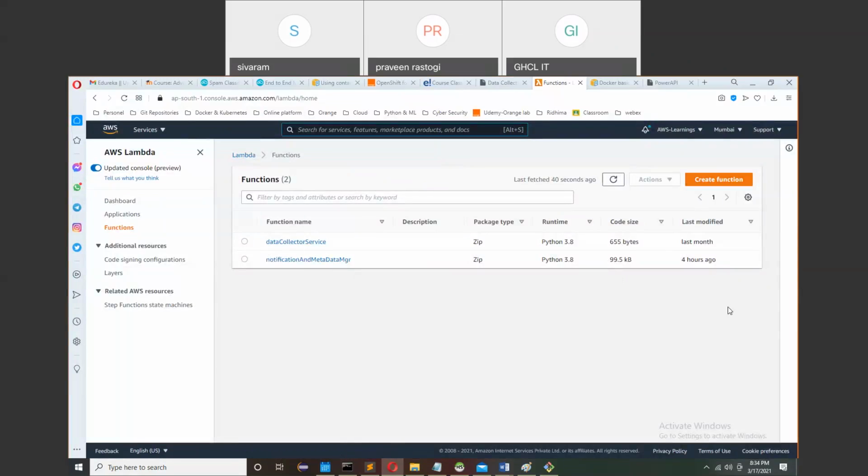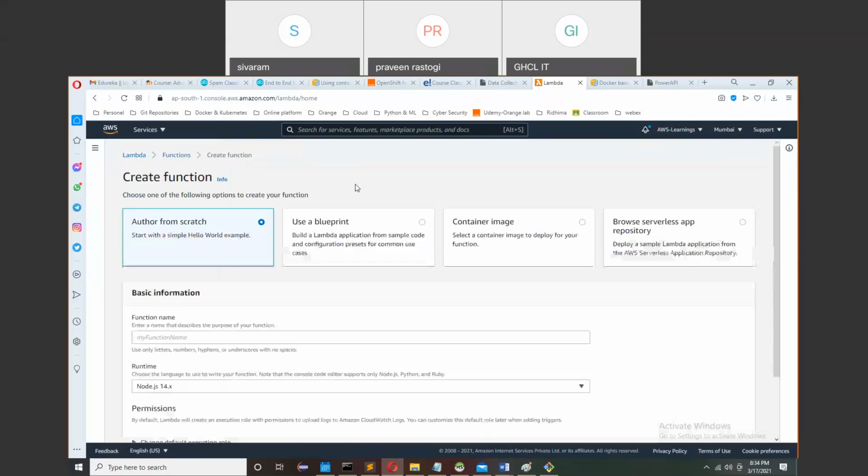Do you have an idea? If not, then tell me, I can quickly explain to you. Lambda function, right? Yes, I know. Okay. Are you doing it with a template or from scratch? No, I'm not doing any template. You can simply create Lambda, author from scratch.